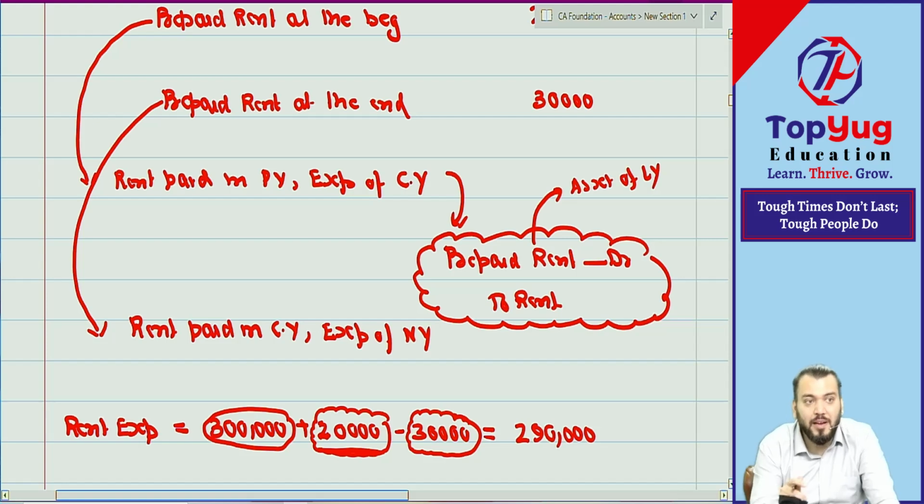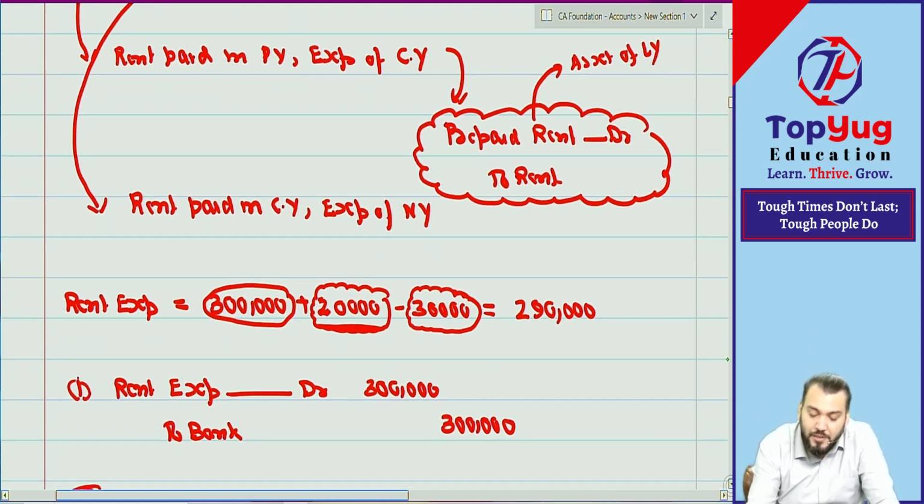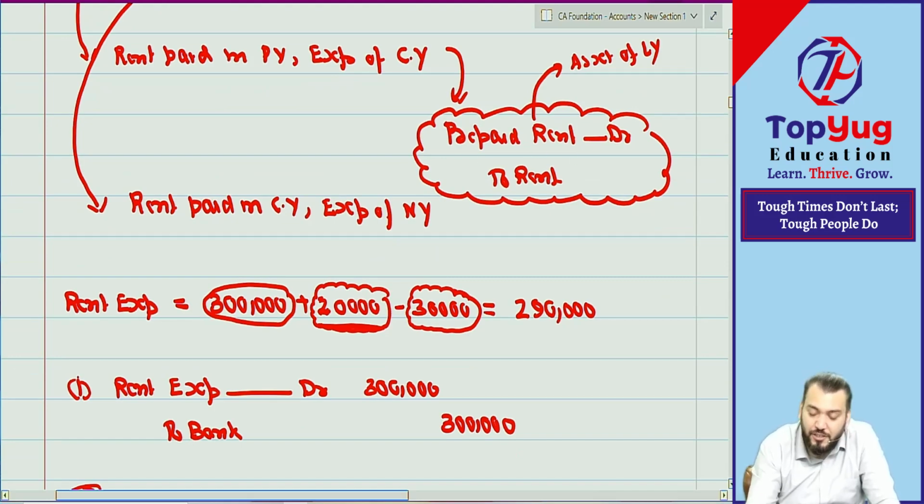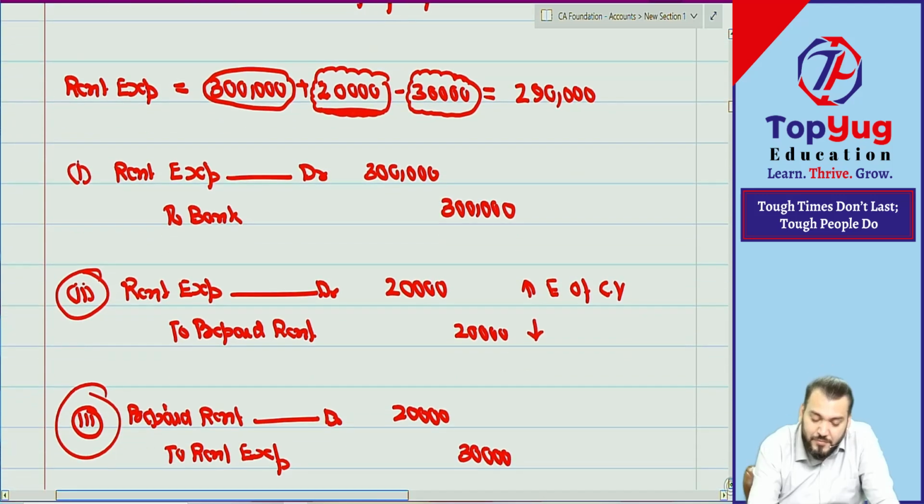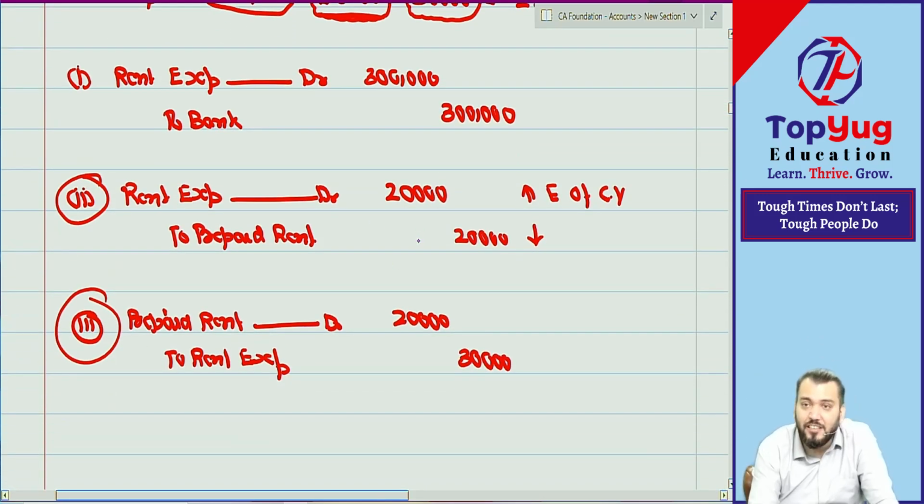Correct? This prepaid rent, asset of last year, is automatically adjusted in current year. So this is a decrease in asset of which year? Previous year. Correct? Understood. Now, who will explain point number 3?